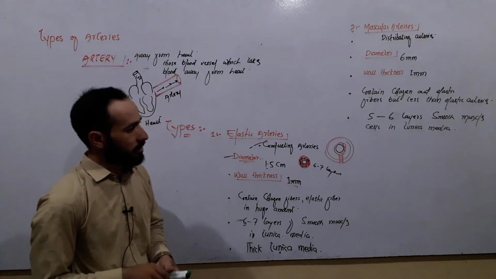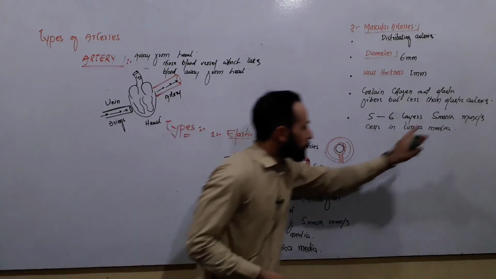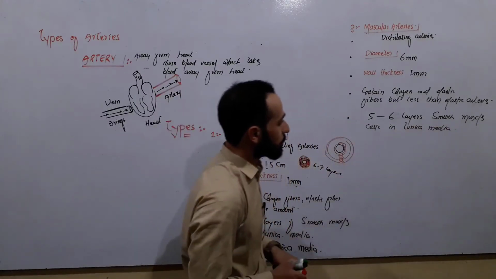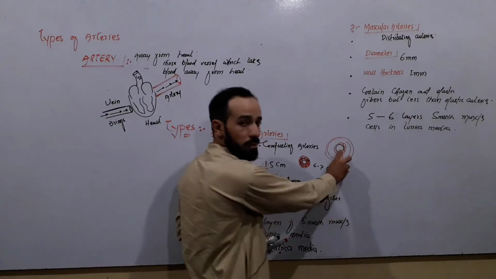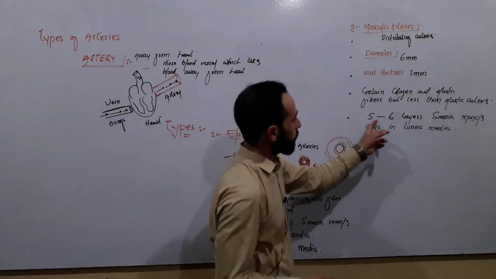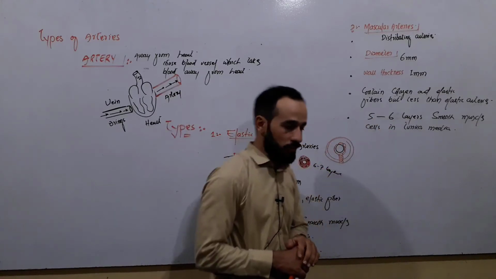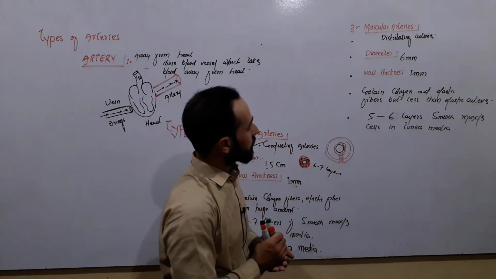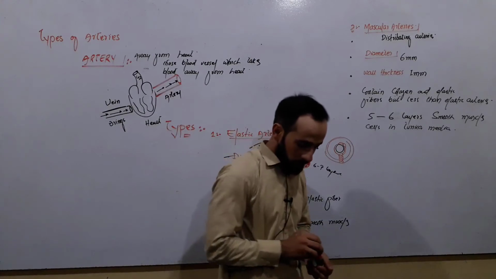They have 5 to 6 layers of smooth muscle cells in their tunica media, as I have mentioned here, right? They have about 6 to 7 layers and they have about 5 to 6 layers of the smooth muscle cells in their tunica media, right?